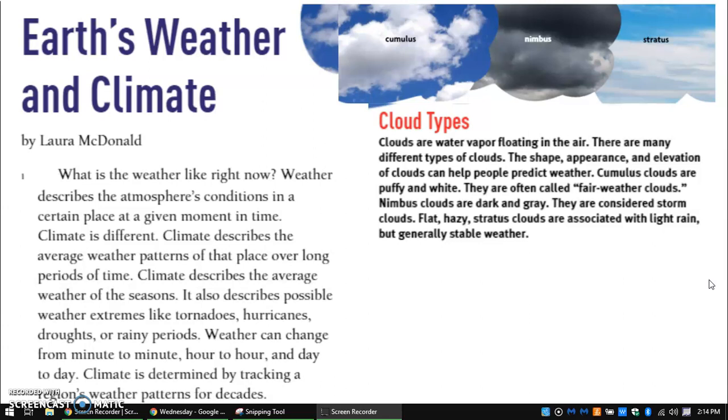Cumulus clouds are puffy and white. They are often called fair weather clouds. Nimbus clouds are dark and gray. They are considered storm clouds. Flat, hazy stratus clouds are associated with light rain, but generally stable weather.